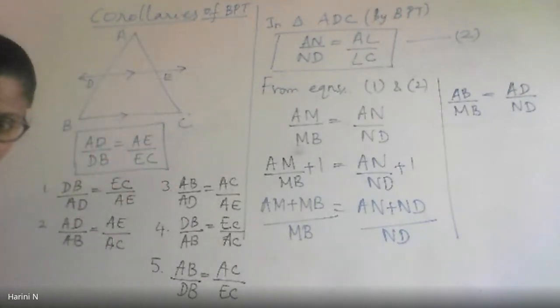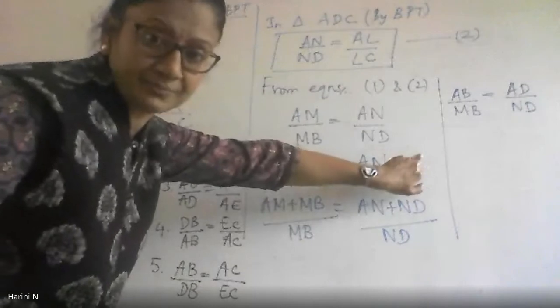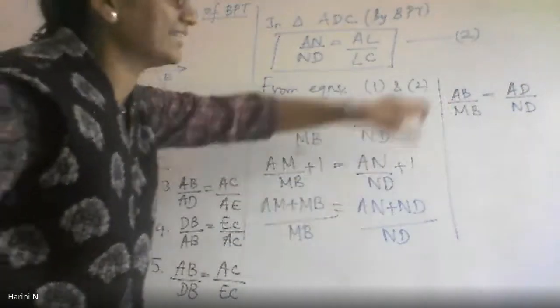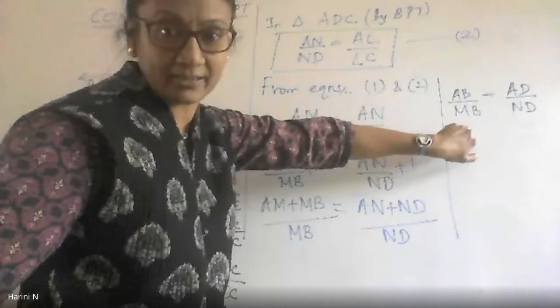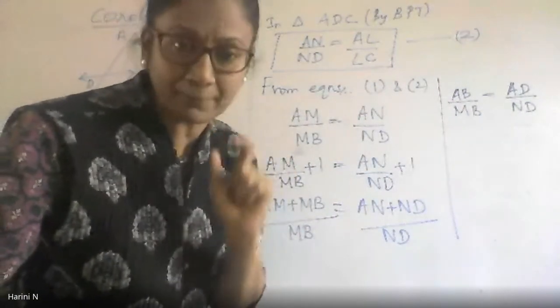Ma'am, for the main answer, we can just reciprocal and subtract it by 1, no, ma'am? For the main answer, which main answer? Are you coming back to this question? Yes, ma'am. We can just reciprocal and subtract it by 1. Good. On both. I wanted you to realize that. That's exactly why I did this. See, when you have to add and when you have to subtract comes by practice only.